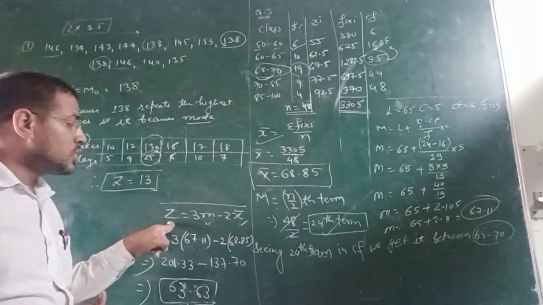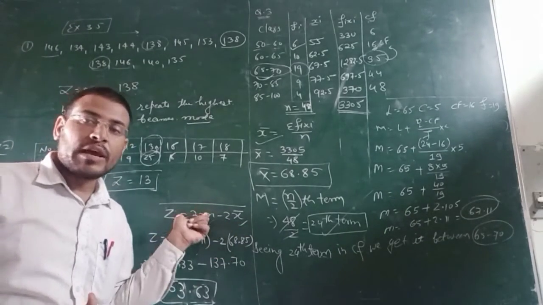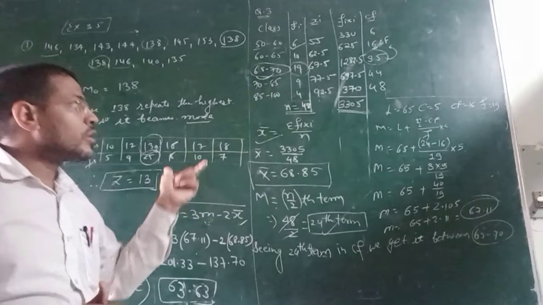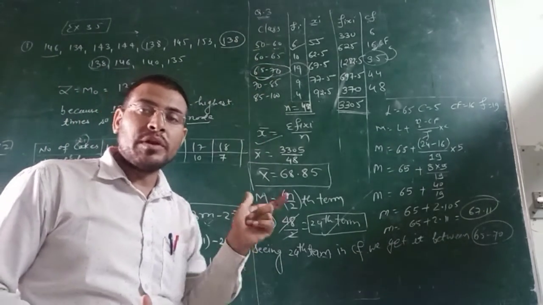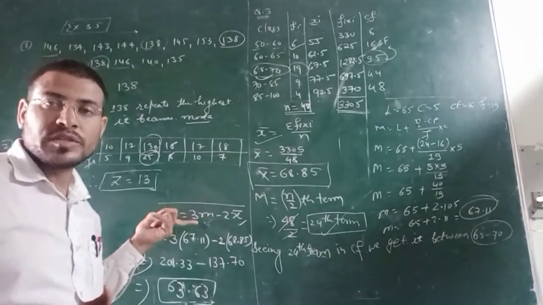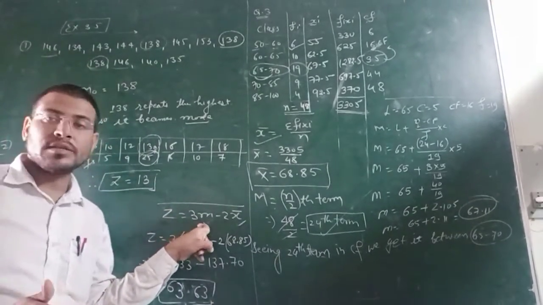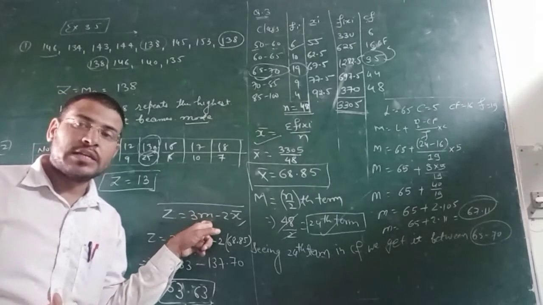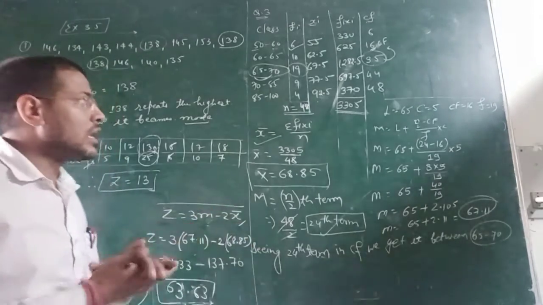So Z is equal to 3m minus 2x bar is what you use. This method is not applicable every time, when your classes are all the same width, then your formula will be different from this one, but this time you will have to use this one, that is Z equal to 3m minus 2x bar, where m stands for median and x bar stands for mean, right? So how to calculate this?